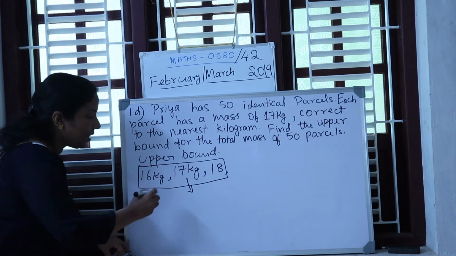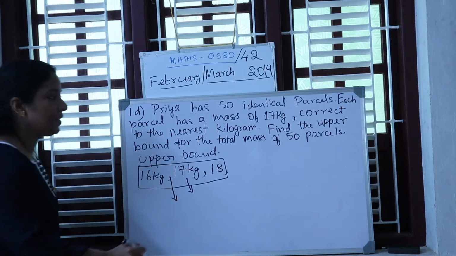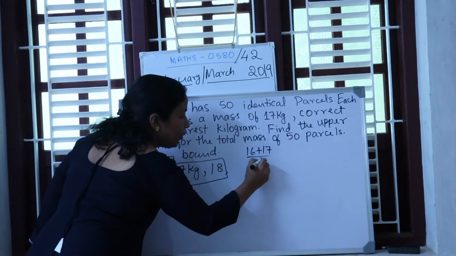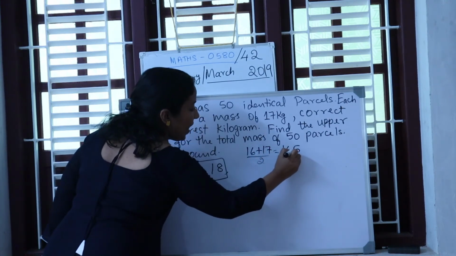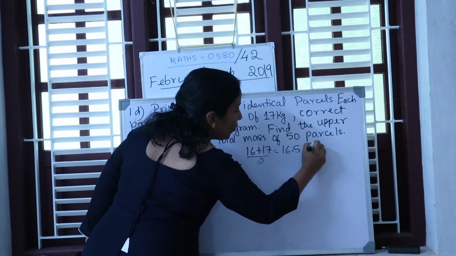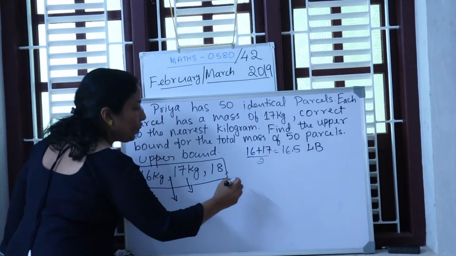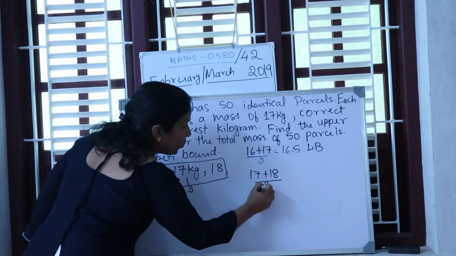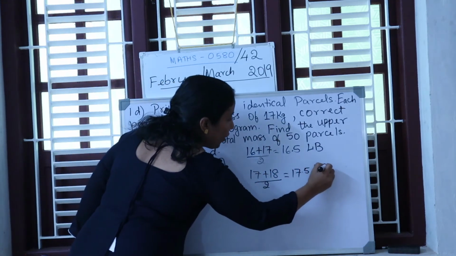Now, what is the midpoint of this? How do you find the midpoint? That is 16 plus 17 divided by 2. You will get 16.5. This stands for lower bound. And how do you find the upper bound? 17 plus 18 over 2, that is equal to 17.5, the upper bound.